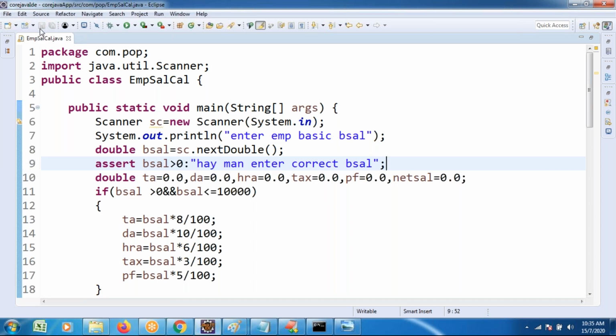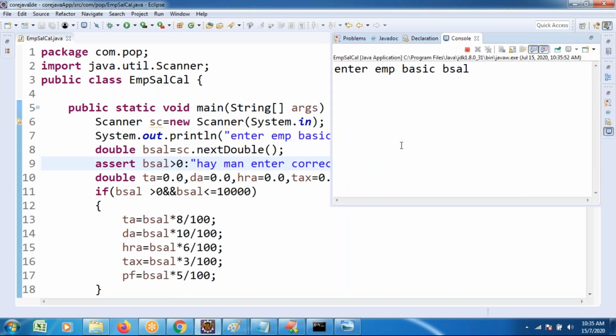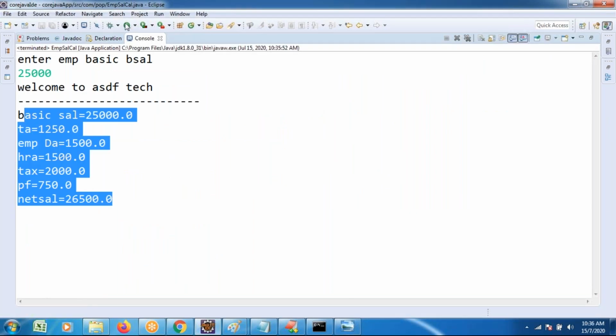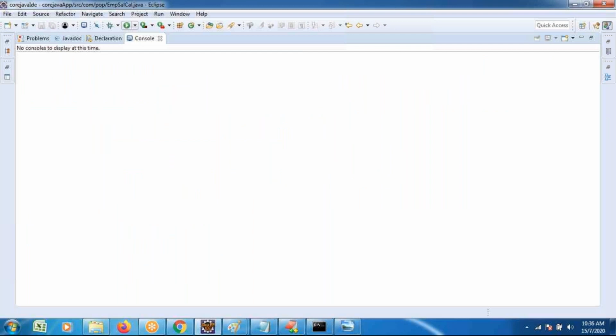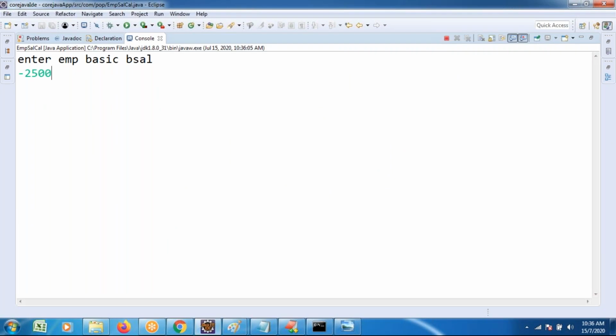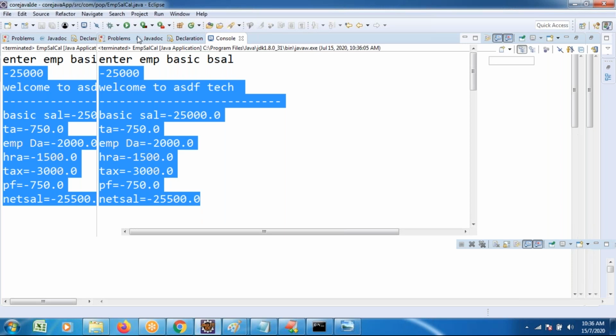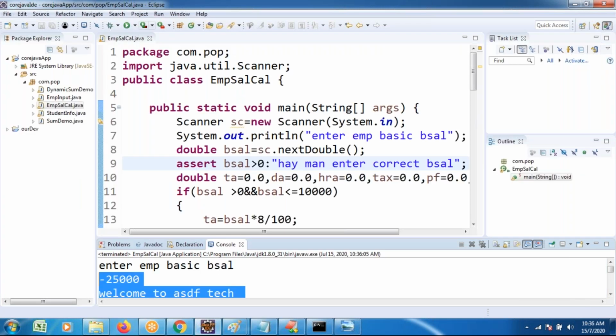Similarly, concentrate on how to execute assertion programming through the IDE. Normal execution we do, but this execution is a bit different. Previously, without assertion, we did the execution. Basic salary, positive number, 25,000 I entered. Everything is fine, it's generating the output. Suppose we enter a negative value, basic salary minus 25,000. We still get the output. But while we work with assertion, how do we execute the assertion-based scenario?